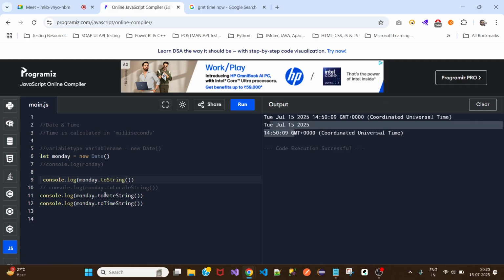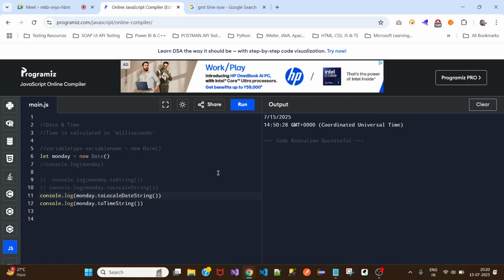Now let me see if we can use toLocale. I never tried, but still, let me see if there is any method like toLocaleDateString. Let me run. Yes, we can use it in this way as well. We can also say toLocaleTimeString. So this is Greenwich Mean Time. This is not our time. This is how the date object has been created by the JavaScript developers. The default time they selected was Greenwich Mean Time. So that is what it's displaying here.